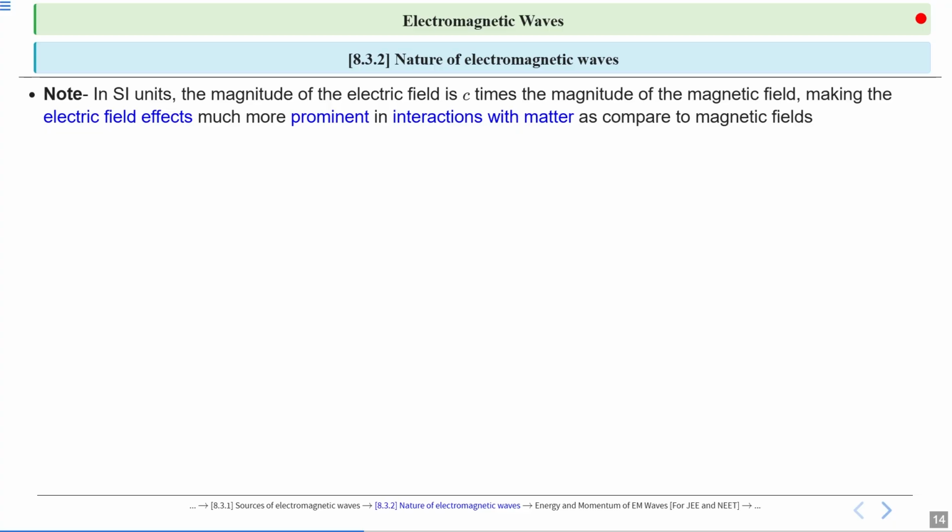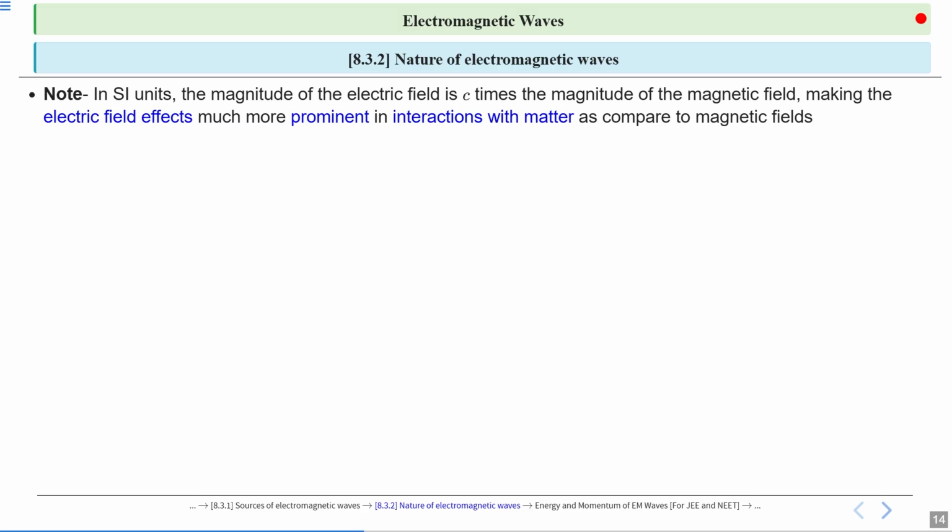So note, in SI units, the magnitude of electric field is c times the magnitude of magnetic field. So we have seen that B naught is equal to E naught by C. So E naught will be equal to C into B naught. Means magnitude of electric field is C times the magnitude of magnetic field, making the electric field effects much more prominent in interaction with matter as compared to magnetic fields.